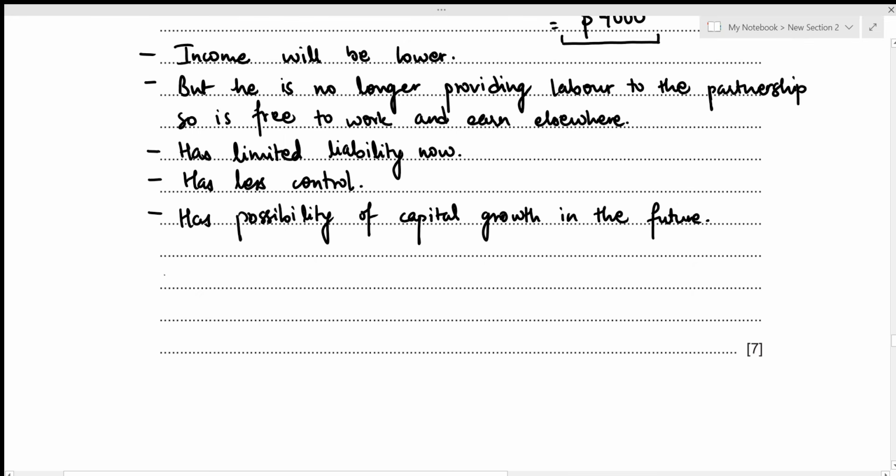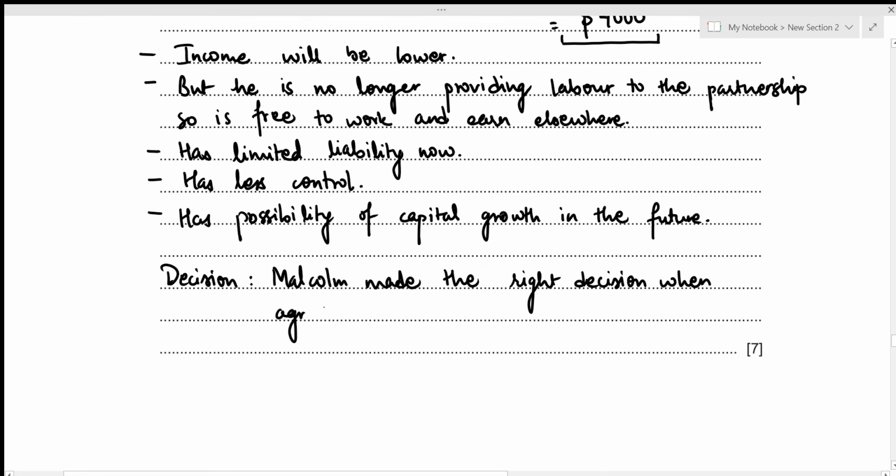So the decision is that Malcolm made the right decision when agreeing to sell the partnership.